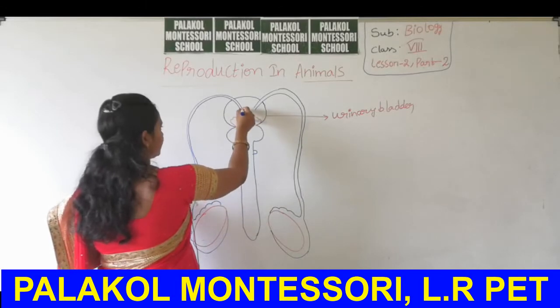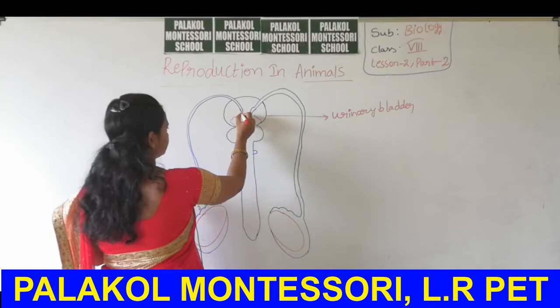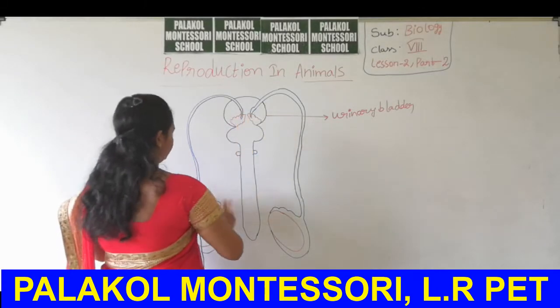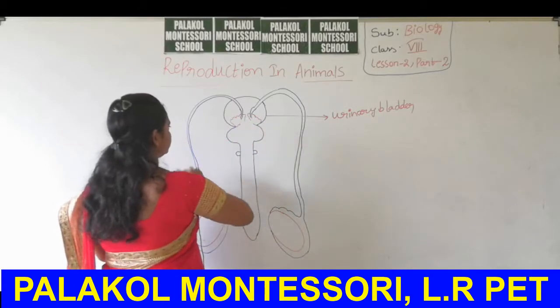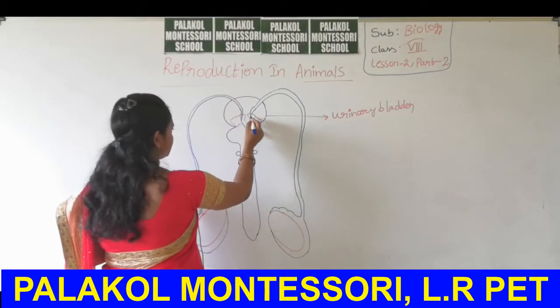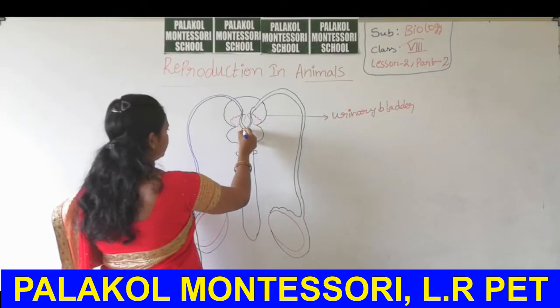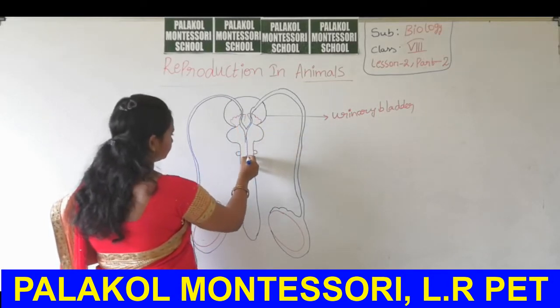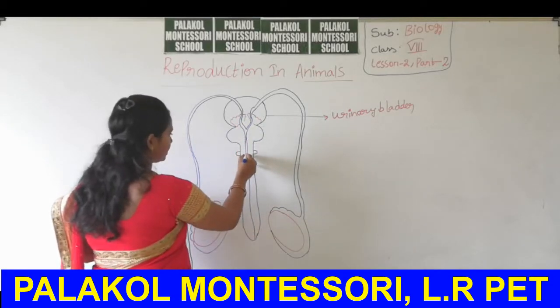These tubes enter into the seminal vesicles. From these, the tubes combine and form a common passage.